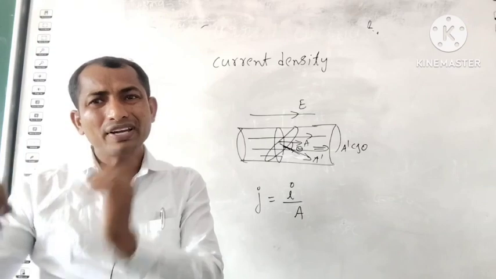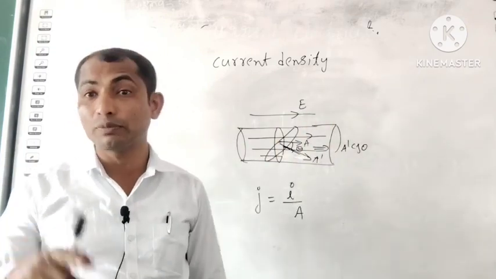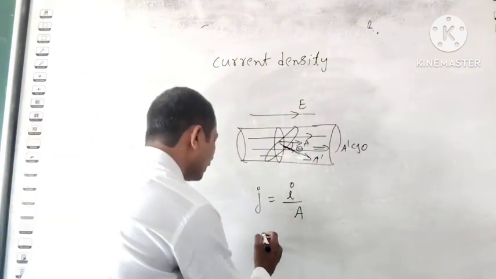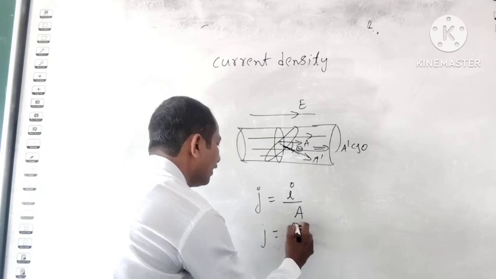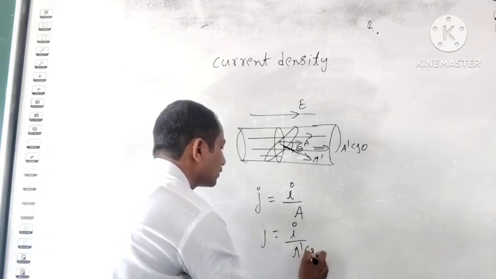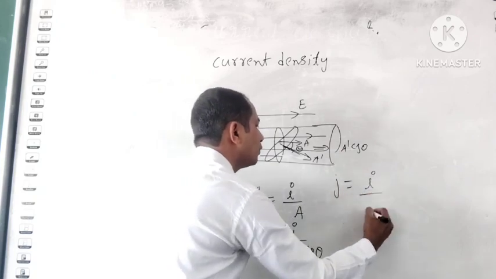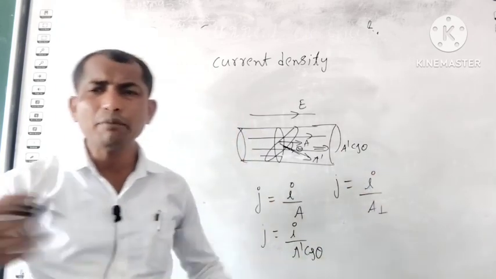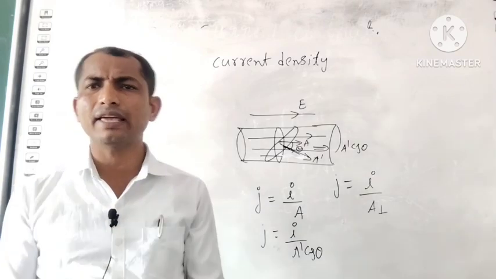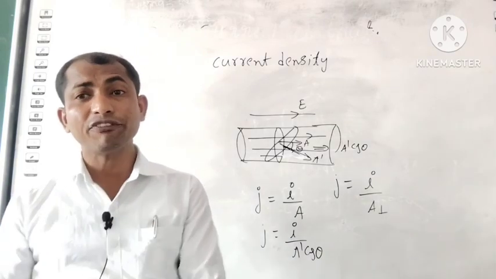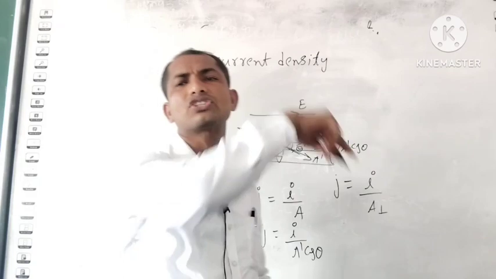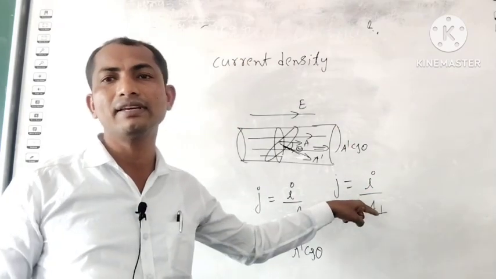So now this component surface is perpendicular to the flow of the current direction. So that means that you can write J is equal to I upon A dash cos theta. Okay, and finally we can conclude that J is equal to I upon A perpendicular. A perpendicular means the area whose surface is perpendicular to the flow of the current direction. So then that can be taken as a cross-section area.